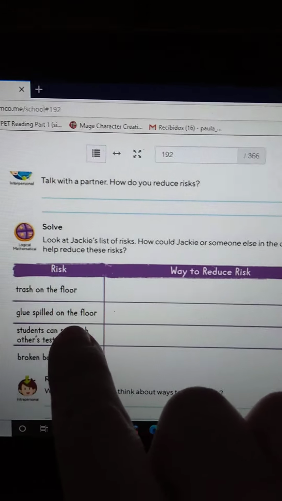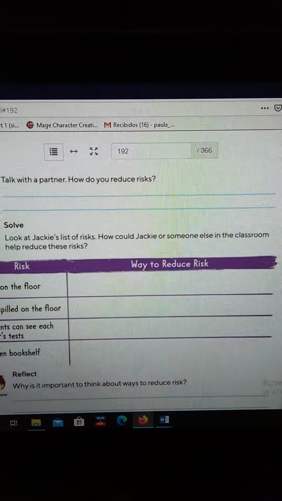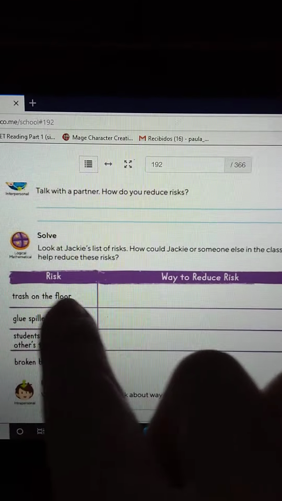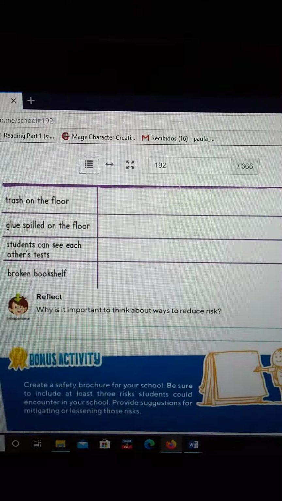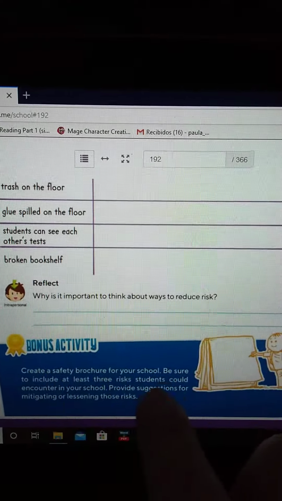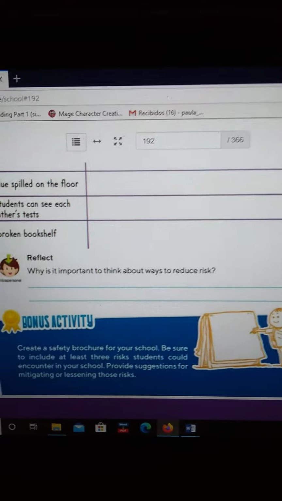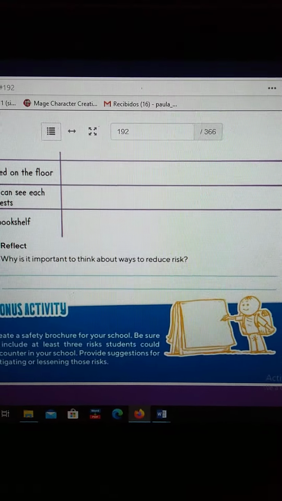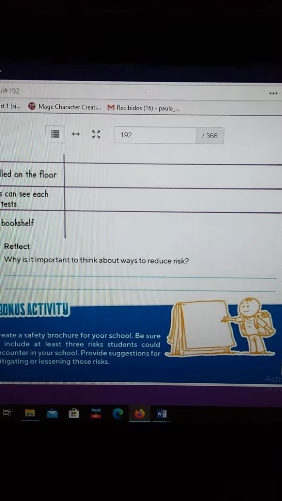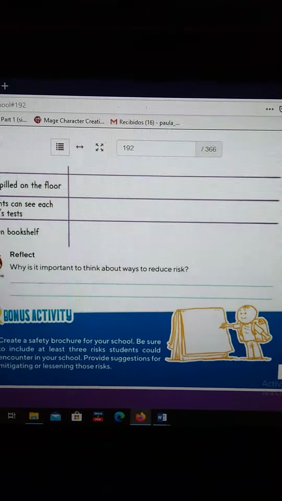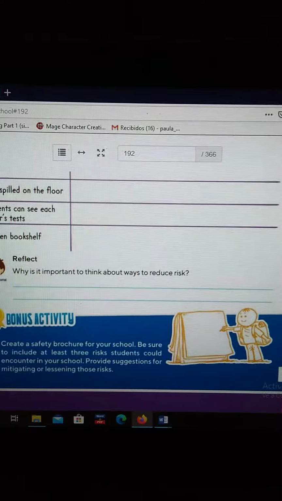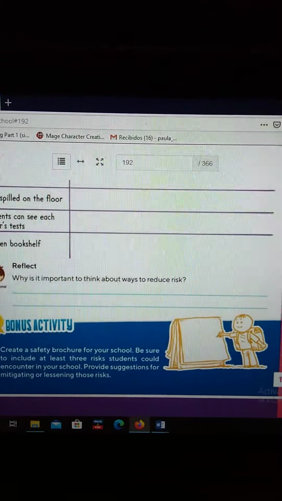Now you have the risk. And in one sentence, you are going to write how you are going to make less risk, how you are going to prevent accidents. And you are going to answer the reflection. Now, bonus activity. This is a poster you are going to do. You can do it on your spare pages, or you can do it in color sheets of paper if you have some, or in a white sheet of paper. I don't really mind, okay?